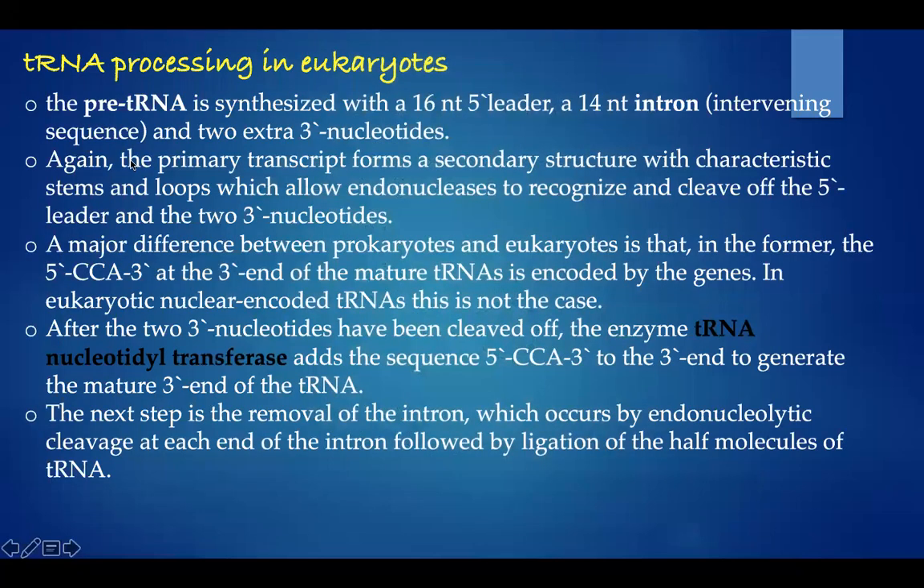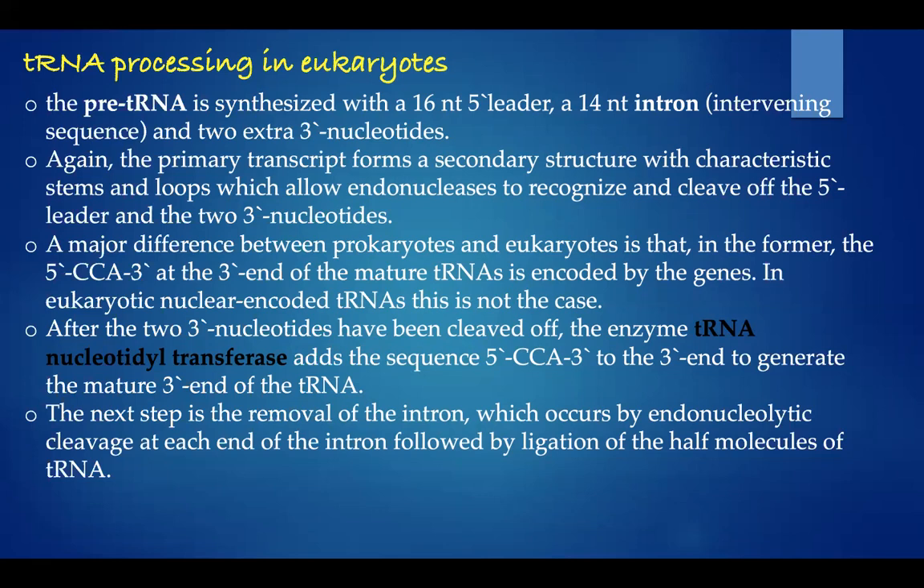Next, tRNA processing in eukaryotes. The pre-tRNA is synthesized with a 16 nucleotide 5' leader, a 14 nucleotide intron, and 2 extra 3' nucleotides. Again, the primary transcript forms a secondary structure with characteristic stems and loops which allow endonucleases to recognize and cleave off the 5' leader and the 2 3' nucleotides.